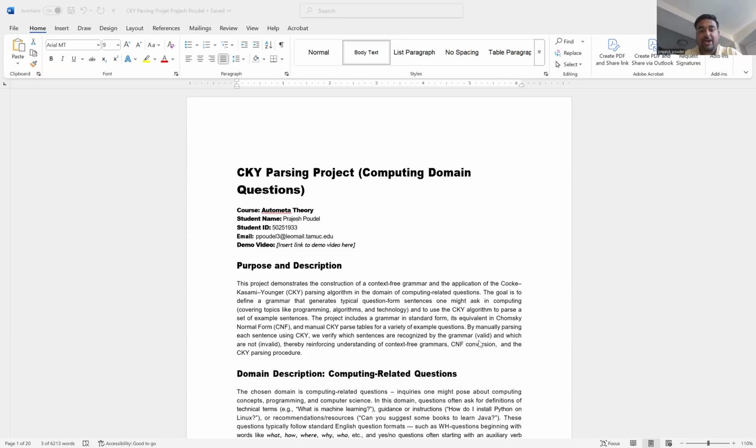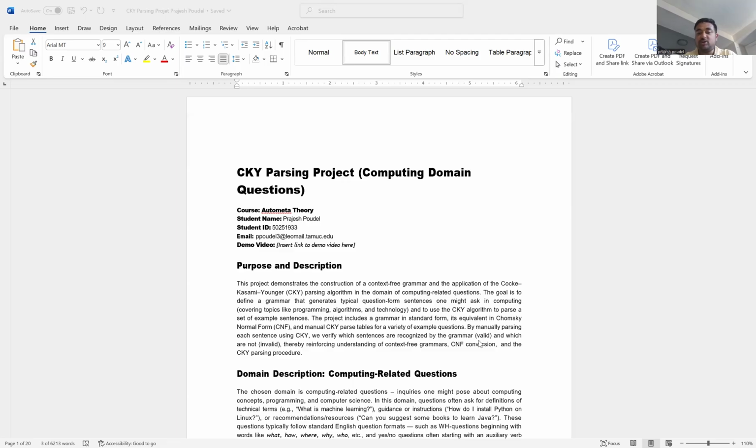Today I am making a presentation on the CKY Parsing Project. The purpose and description of this project is that it demonstrates the construction of a context-free grammar and the application of the CKY parsing algorithm in the domain of computing related questions. The goal is to define a grammar that generates typical question-form sentences one might ask in computing, and to use the CKY algorithm to parse a set of example sentences.